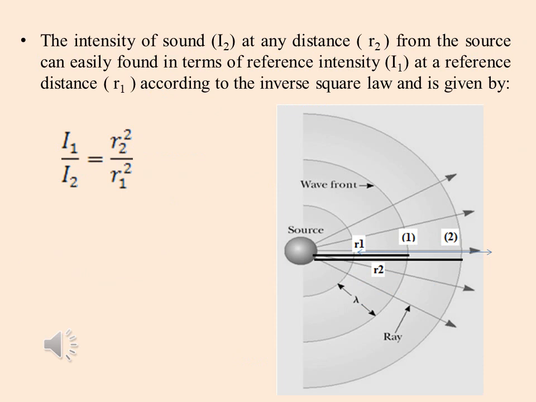As you can see from the figure, the intensity of sound, I2, at distance, R2, from the sound source can be found in terms of reference intensity, I1, at distance, R1, according to the inverse square law, which is given as the ratio of I1 to I2 is equal to the square of the ratio of R2 to R1.